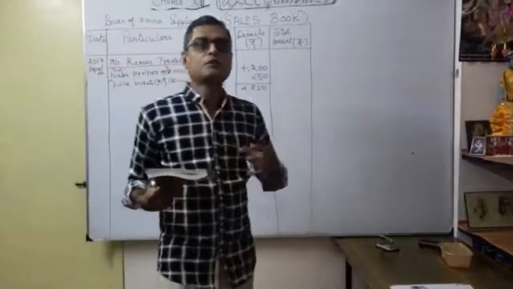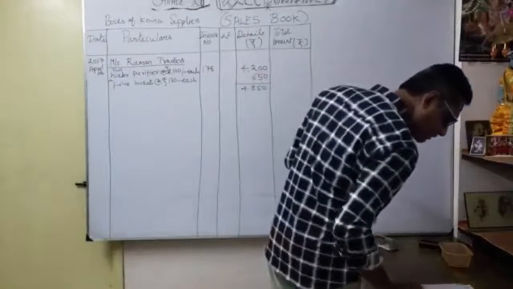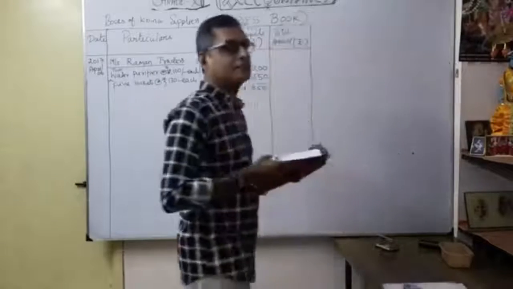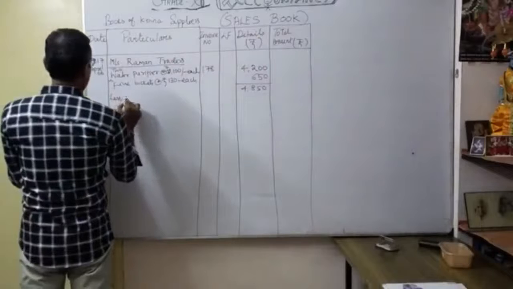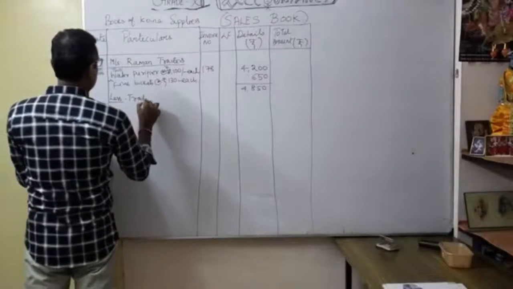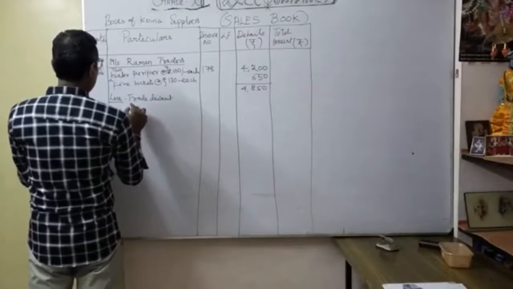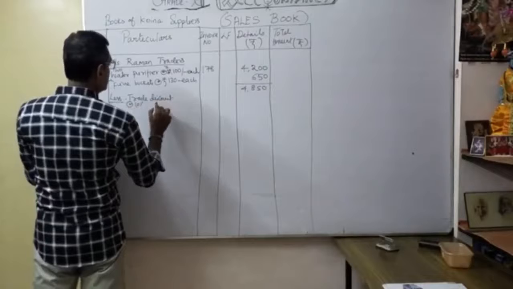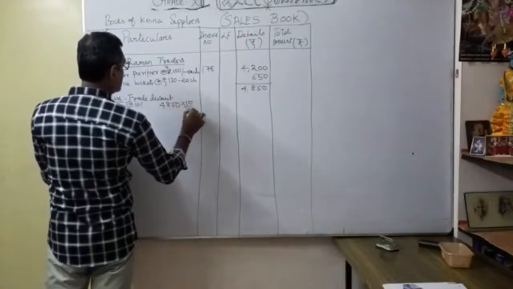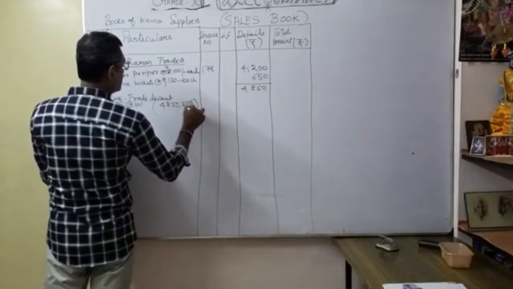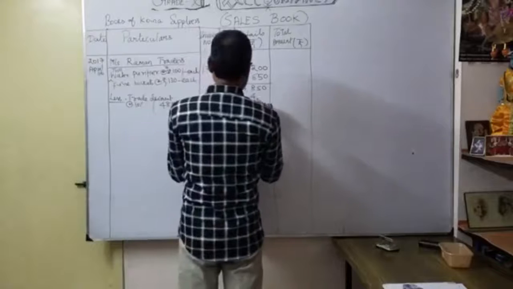Now we can work it out with a discount. Let me consider a discount of 10%. Now let's see what will happen. Less trade discount at the rate of 10%. So 4,850 into 10 by 100, the discount is 485.